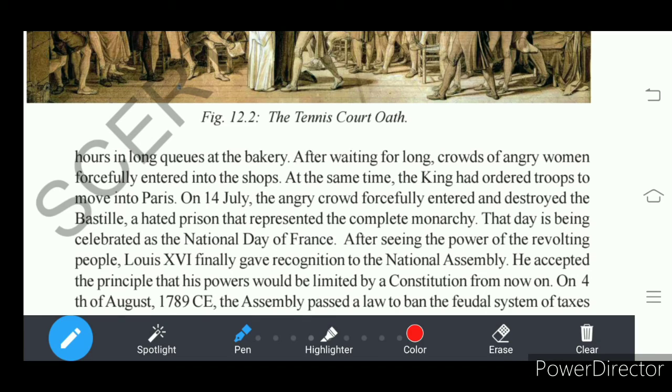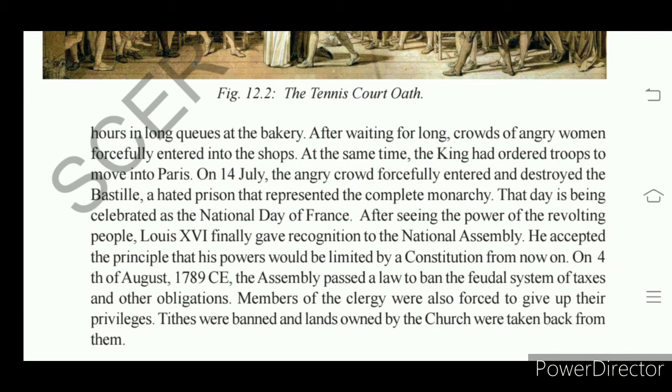Understand? So looking at this revolt of the people, Louis XVI, who was the king of France, felt that he may not succeed against the people who were angry at the king's action, that is allowing the army to make a lathi charge on them.